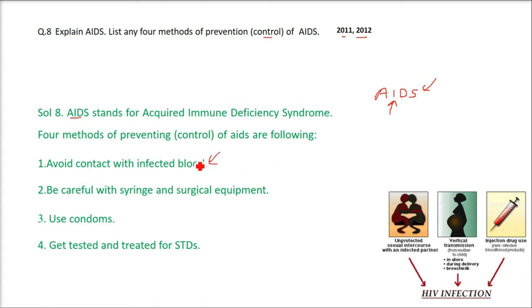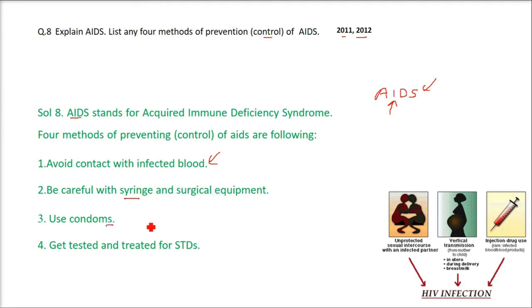If the blood is already HIV positive and someone else is given that blood, it's highly possible that the person is going to get infected by the HIV. Whenever we are using a syringe or any surgical equipment, if it is used on a person who is HIV positive and then on a person who is not, it is highly possible that this infection could get into the other person.